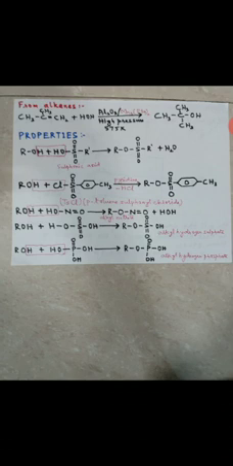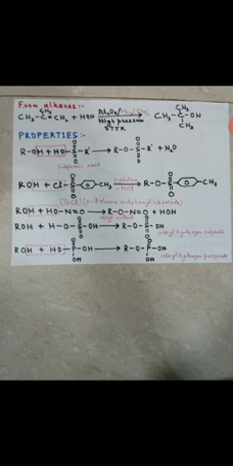Then next is when alcohol reacts with a sulfonic acid. Sulfonic acid is nothing but R dash SO3H. When alcohol reacts with it, you get an ester plus water. Similarly, when alcohol reacts with TsCl, that is para-toluene sulfonyl chloride, in the presence of pyridine, you get another ester.